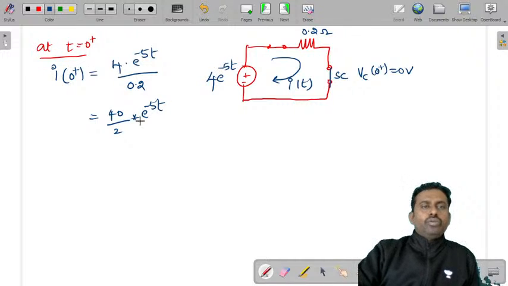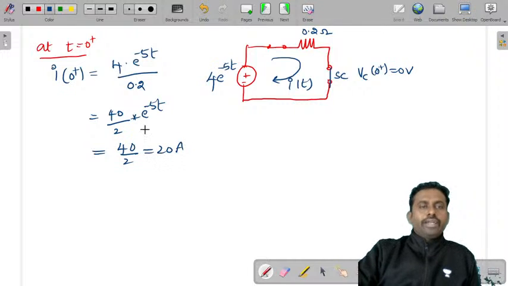At t is equal to 0, anything power 0 is 1. So it is 40 by 2, which is 20 amperes. So the I of 0 plus value will be 20 amperes.